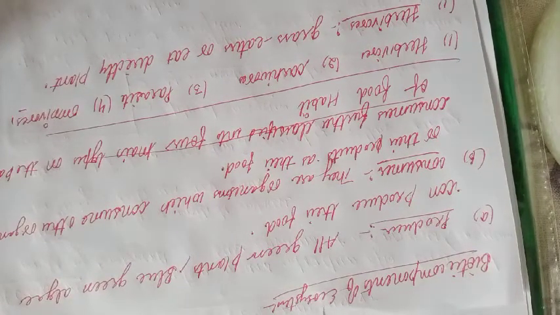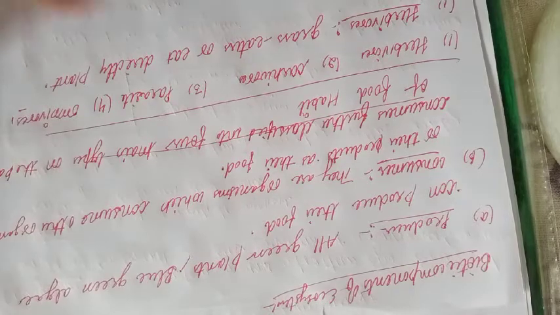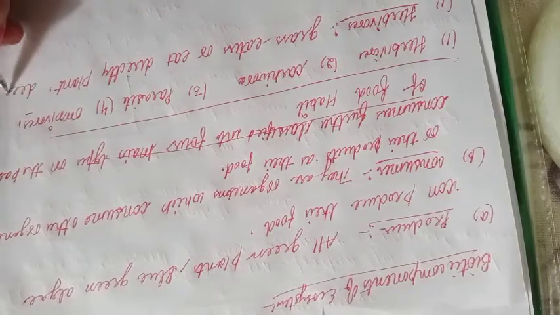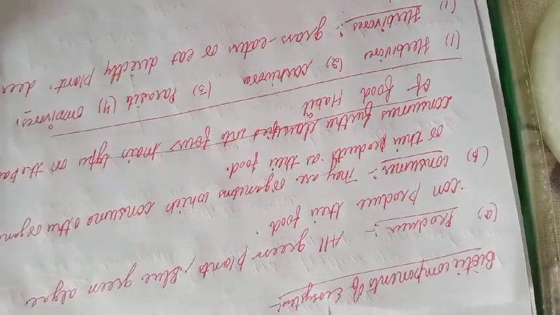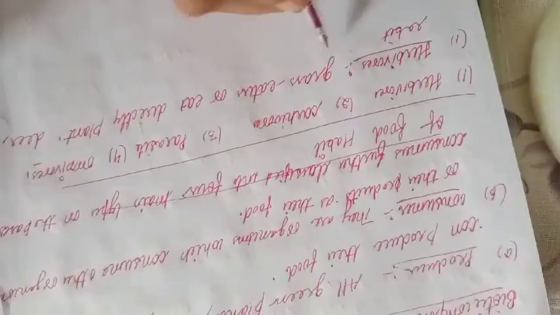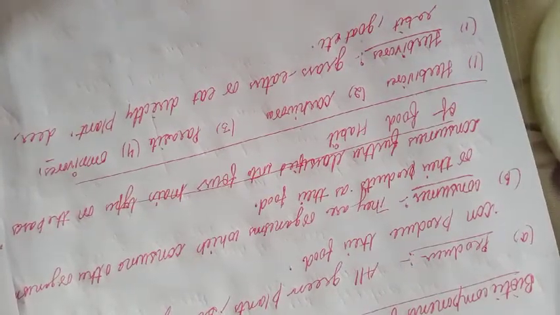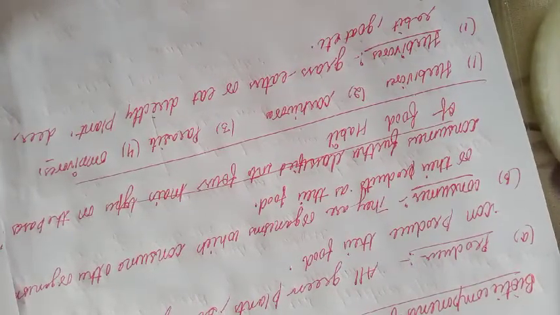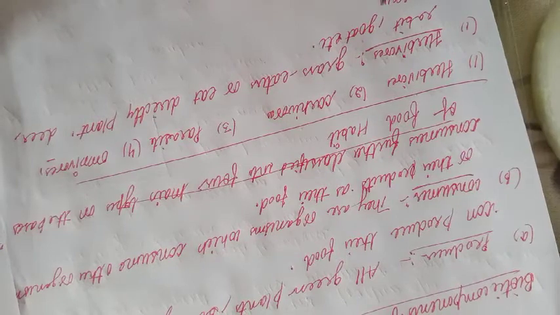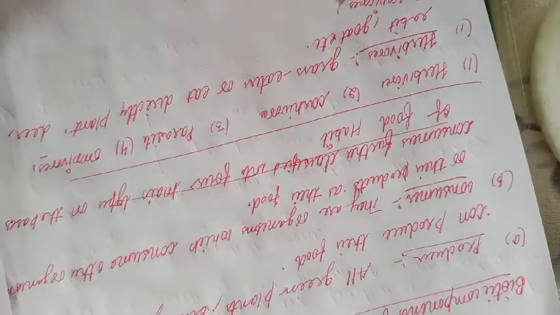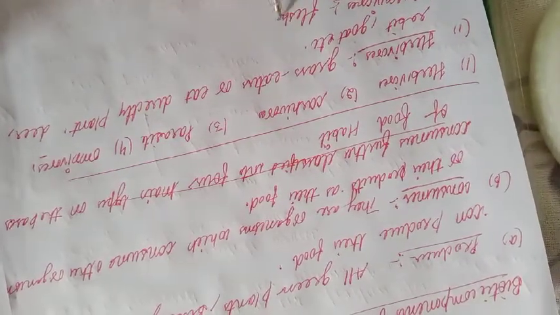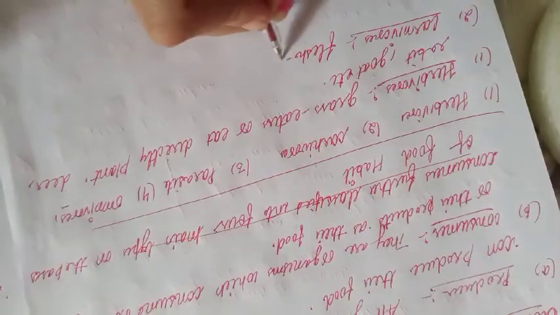What are examples of herbivorous animals? Deer, rabbit, goat are all examples of herbivorous. Now the second one is carnivorous. What comes under carnivorous animals? They are flesh eaters, meaning meat is eaten by them.